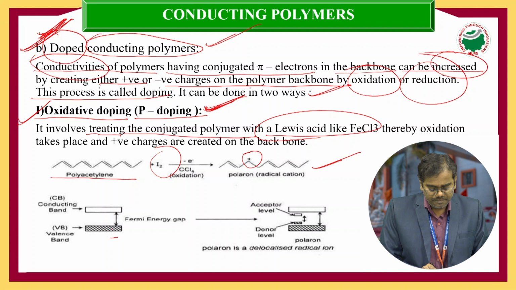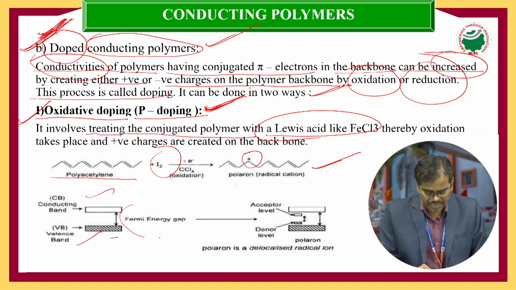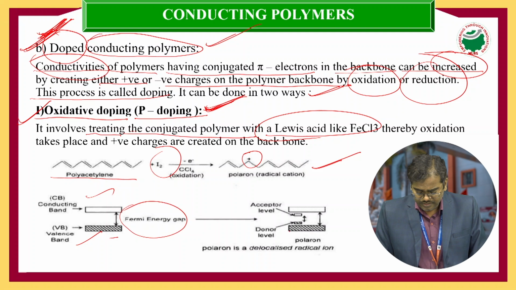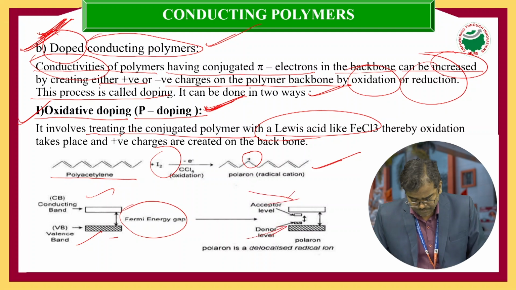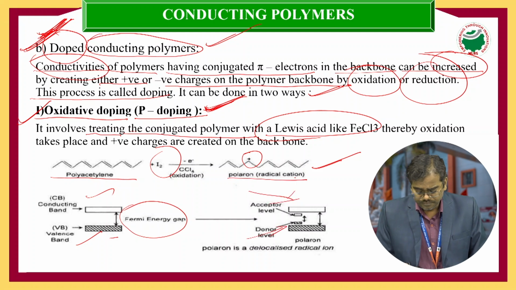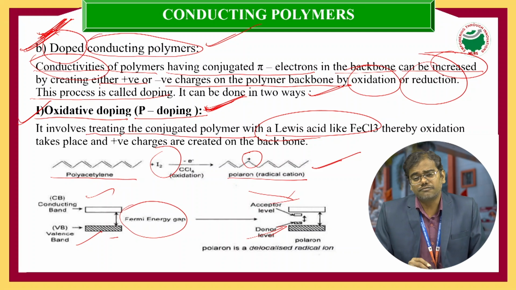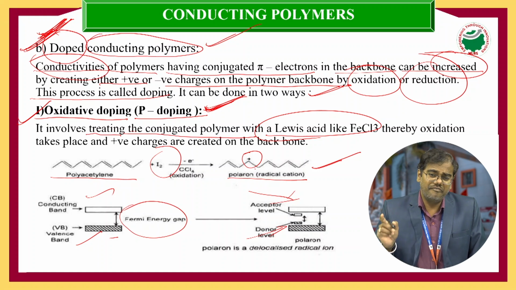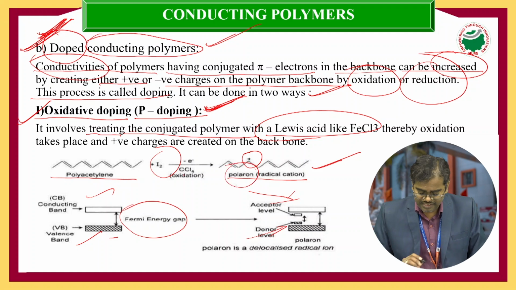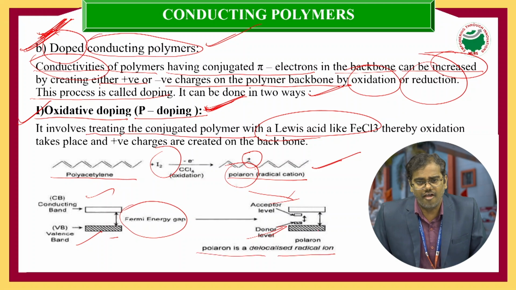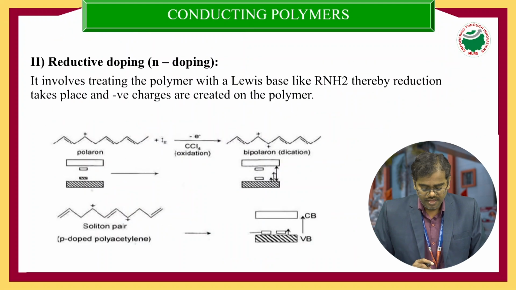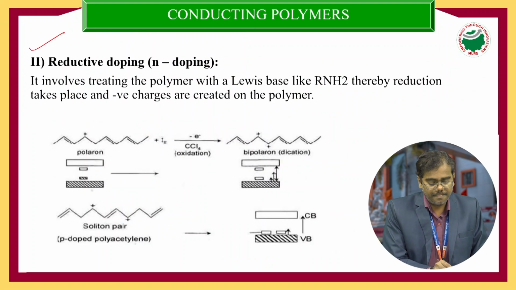What will happen here? There are the valence band and the conduction band, with some Fermi energy gap. Here, this is the donor level and this one is the acceptor level. Here we call it a polaron because a radical ion is formed. A radical and a positive charge are formed. The conducting polymer consisting of one radical and a cation we call a polaron, a radical ion. But this polaron is a delocalized radical ion. Right. See, next one, n-doping.